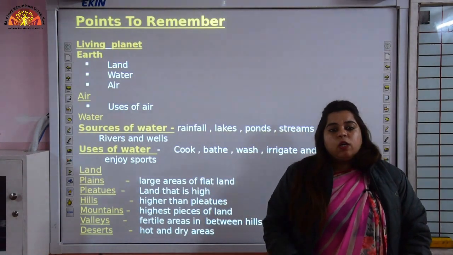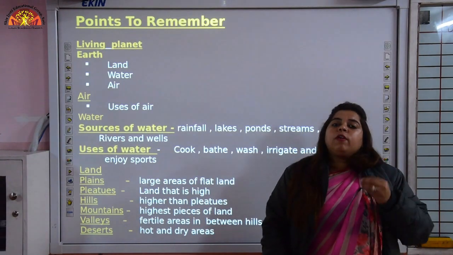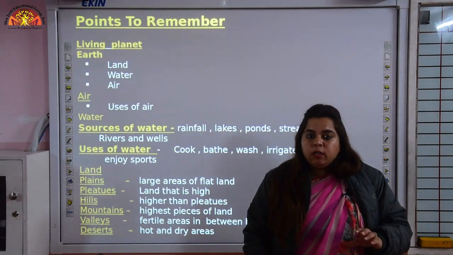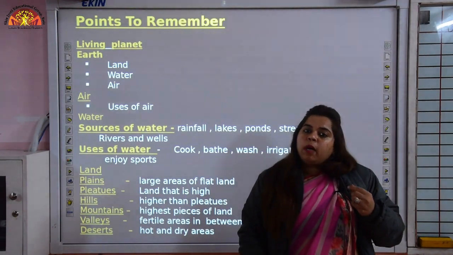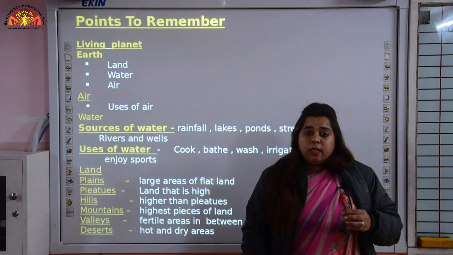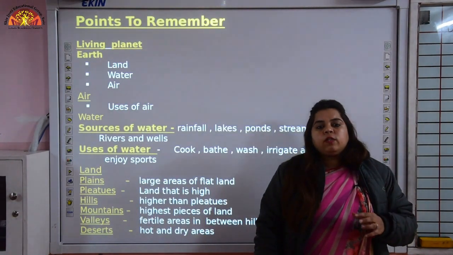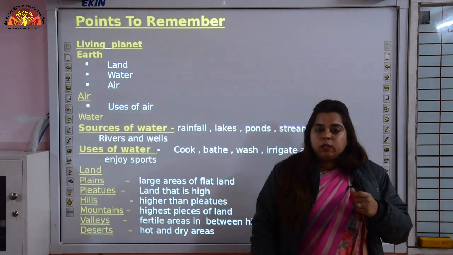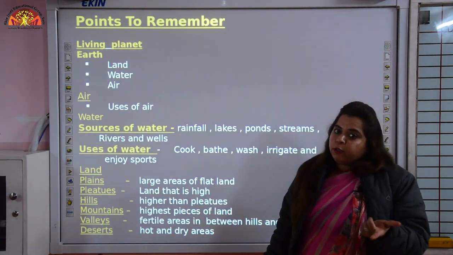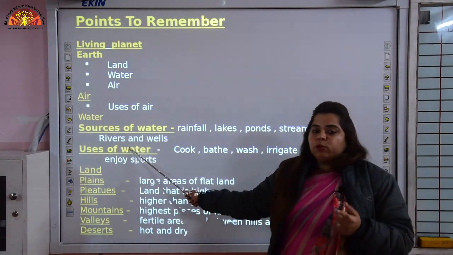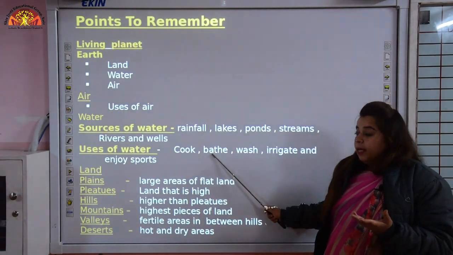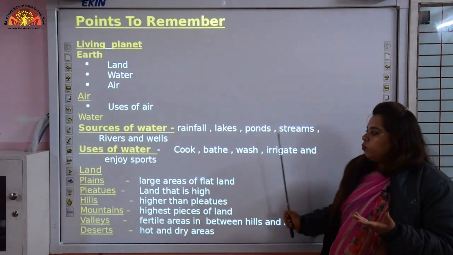Water is used at many places, like we drink water when we are thirsty. We should always drink clean water. How we can clean water? By boiling and filtering, because water from oceans and lakes is salty. So we should always drink clean water, and how we should clean our water? By boiling and filtering. Now let's see what are the different uses of water. Different uses of water are: water is used to cook food, to bathe, to wash, to irrigate and to enjoy sports.